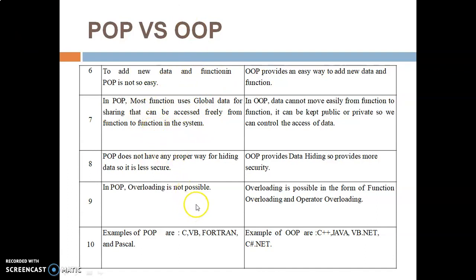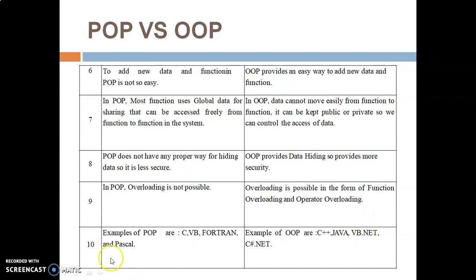So the eighth point is, POP does not have any proper way for hiding data, so it is less secure. It is less secure because we do not have the data hiding feature, but OOP has data hiding, so it provides more security. Ninth point, in POP, overloading is not possible. Overloading we will see in Java language in our next topic. But when we are talking about OOP, overloading is possible in the form of function overloading and operator overloading, that we will see later.